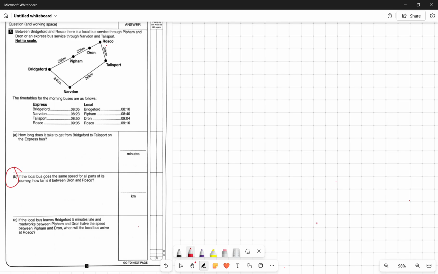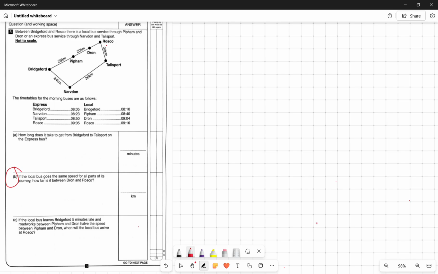Okay, so look at the timetable. The express service is given and the local service is given. Now read the question A. Part A is how long does it take to get from Bridgeford to Telesport with the express bus? So go for the express service. Very simple, very easy.